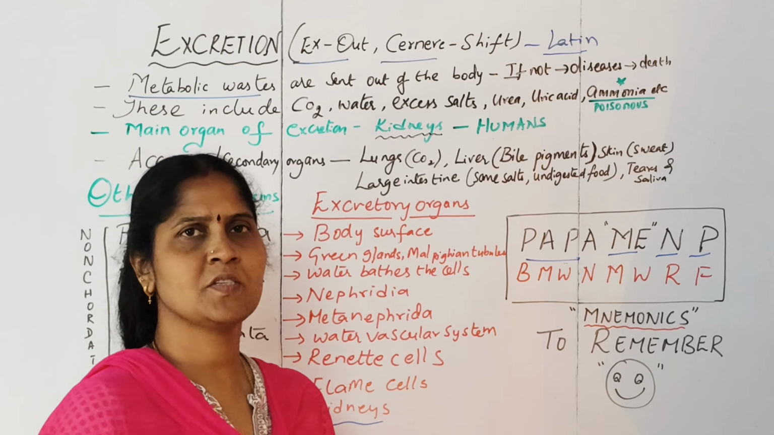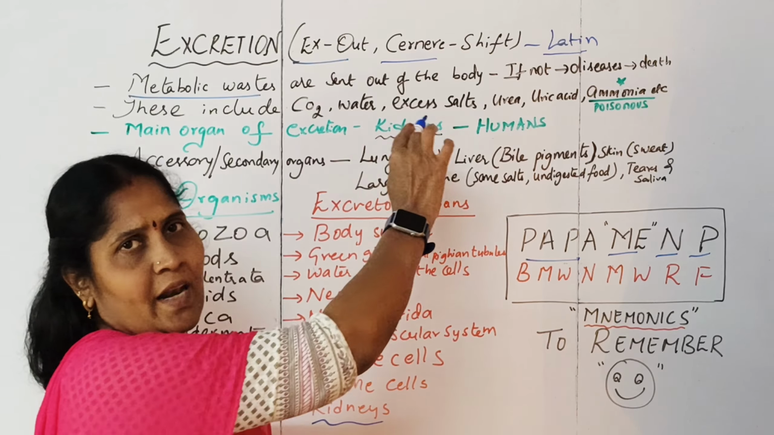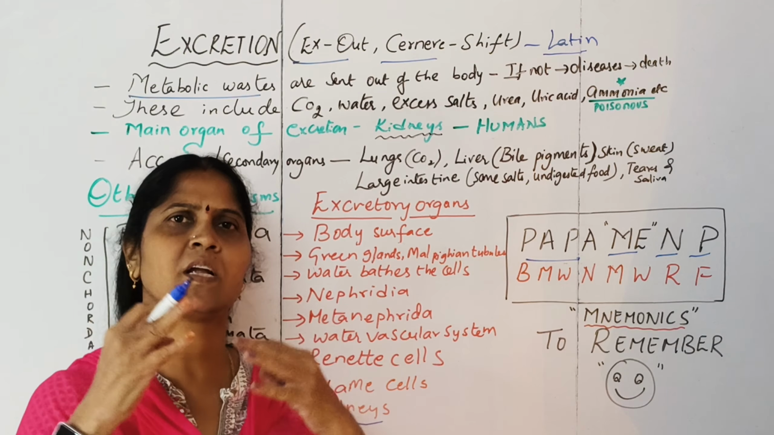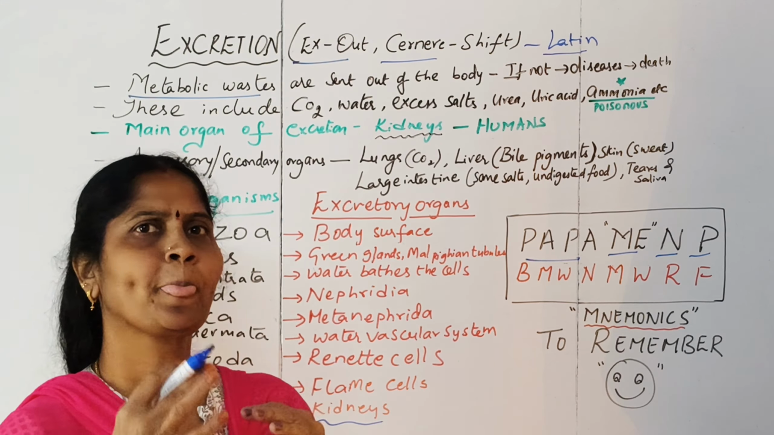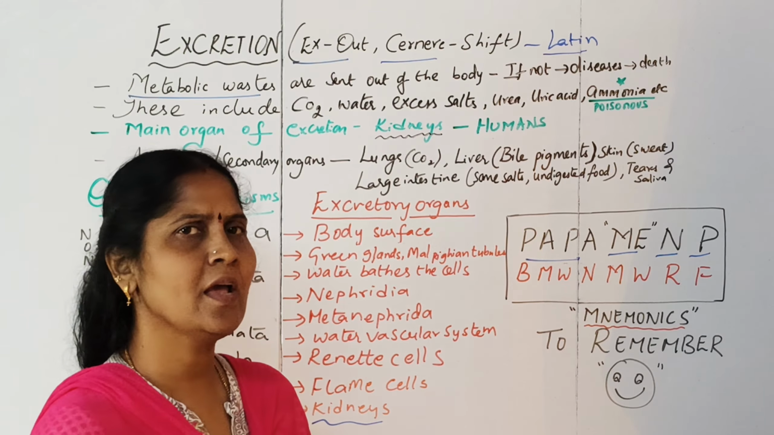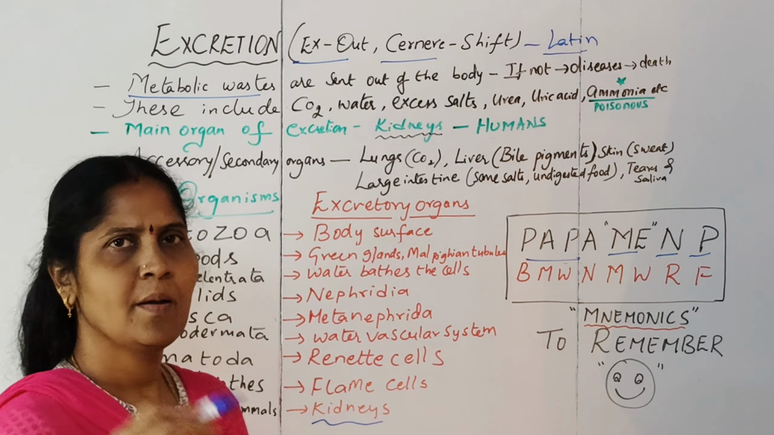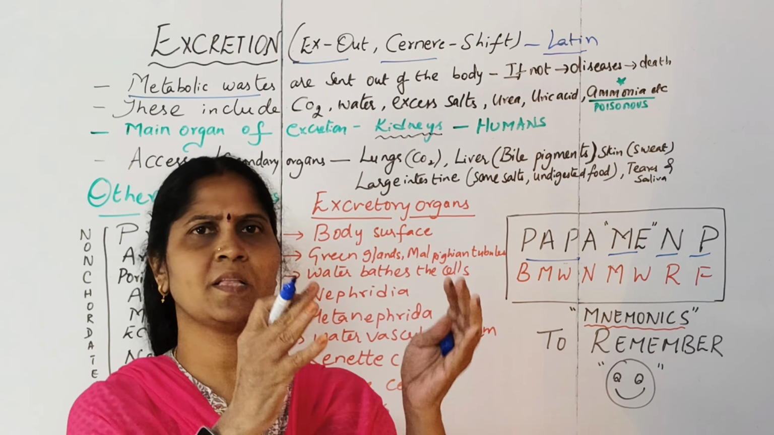Excretion is derived from a Latin word, in which ex means out and crenere means to shift. So the process of shifting out the waste materials outside the body of the organism is called excretion. The substances which are getting excreted are called metabolic waste. What is this metabolic waste? The waste which is produced by the cells.